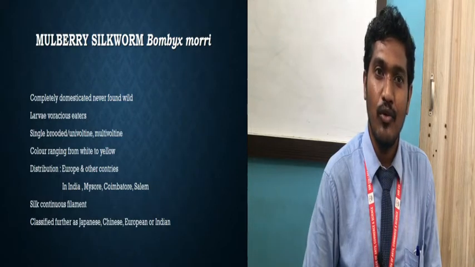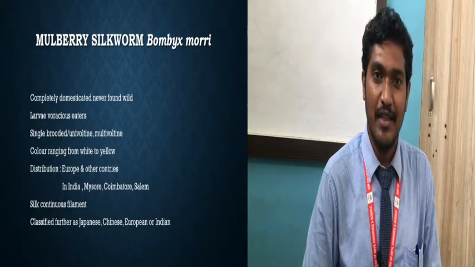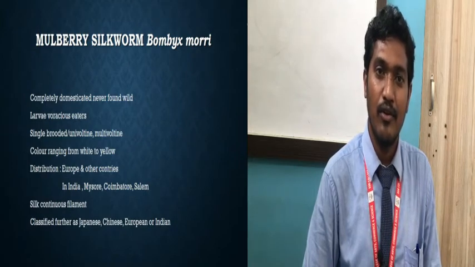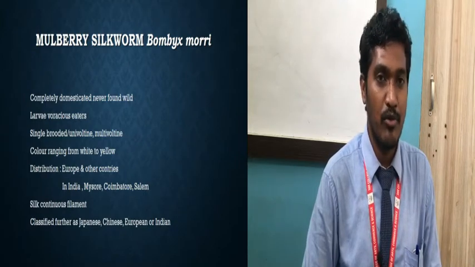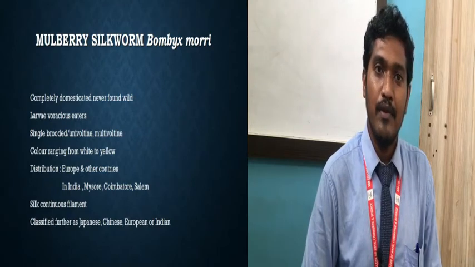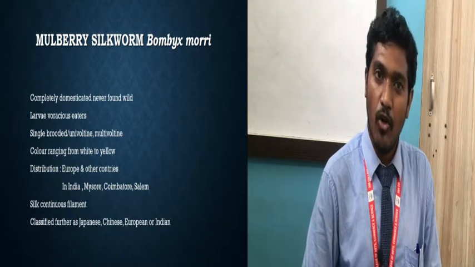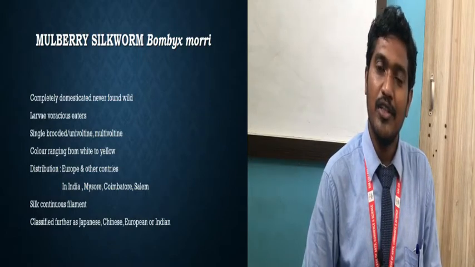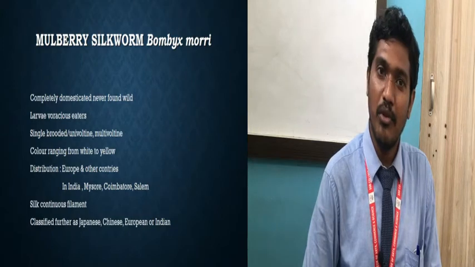If in a year only 1 generation is carried out, it is known as univoltine, also named single brooded, breeding only once in a year. If many generations are obtained in a single year, it is called multivoltine.